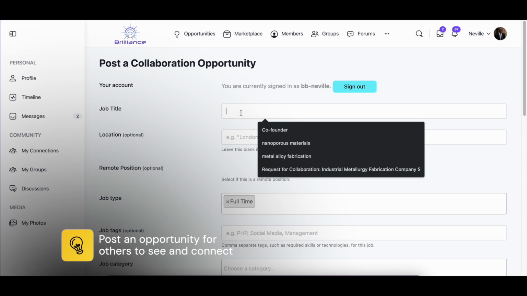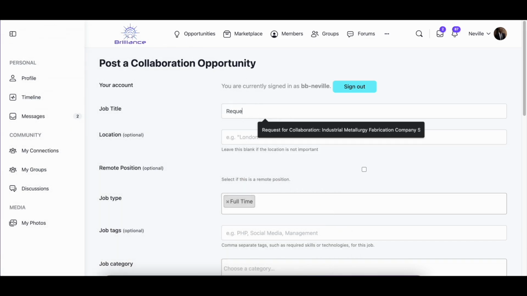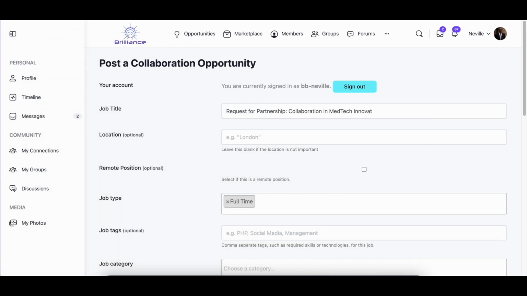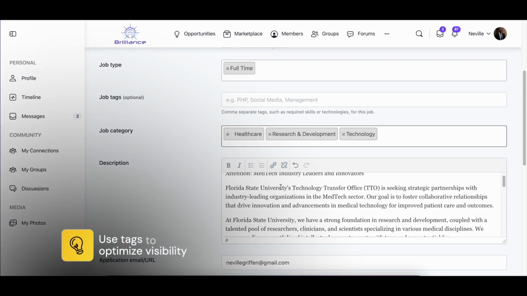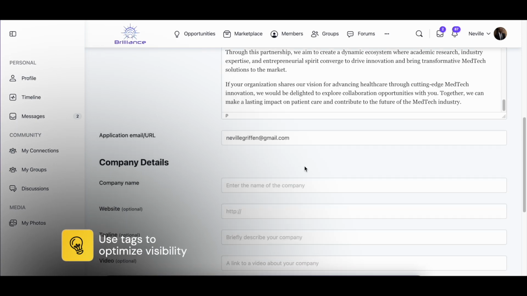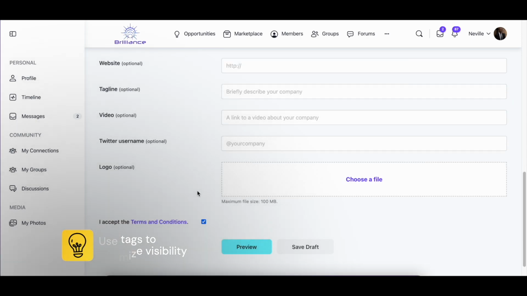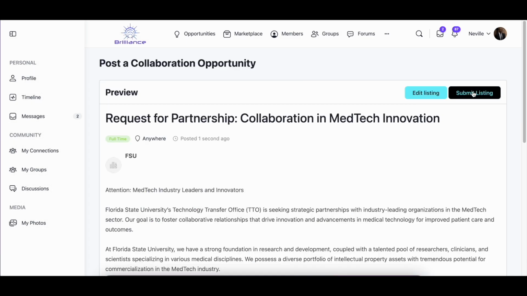To post, you click on the Opportunities button. This opens a form where you can provide details of the opportunity, such as a title, a description. You can also add category tags and biographical information, which can help direct the post to other feeds. When satisfied, you can post.